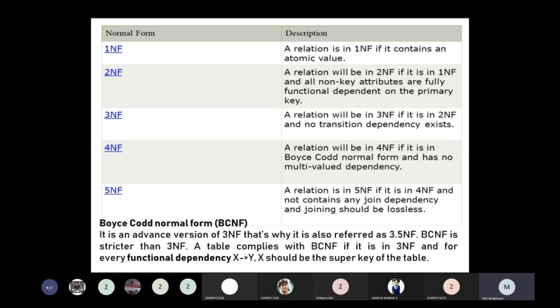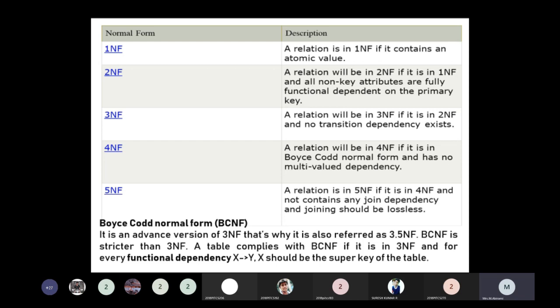So X implies Y. Also, if X is a primary key, then Y implies Z. So the X value should be called the candidate key. Able to understand?